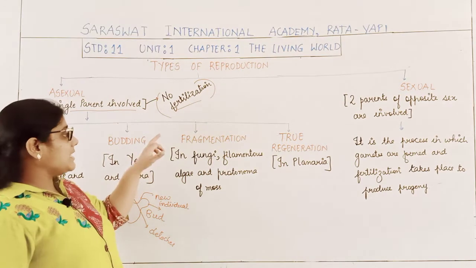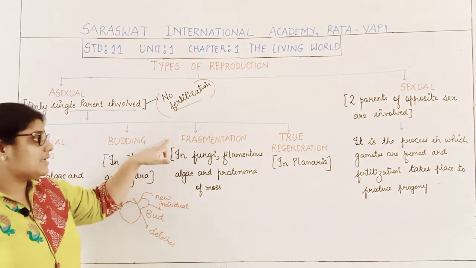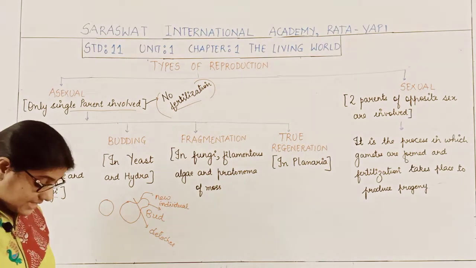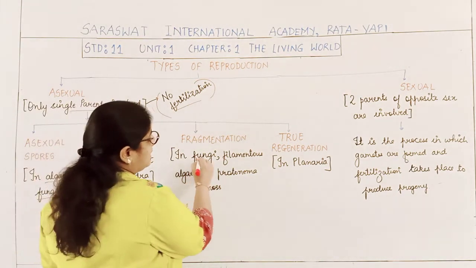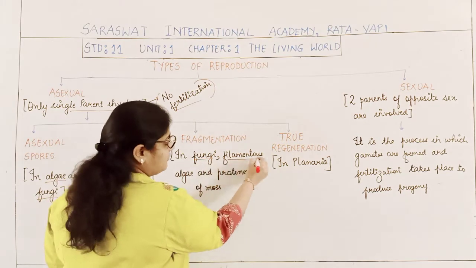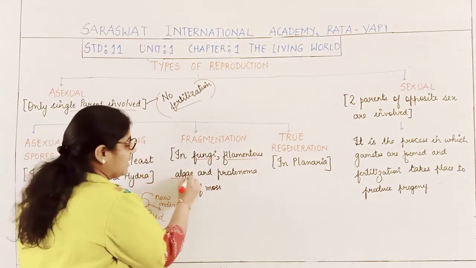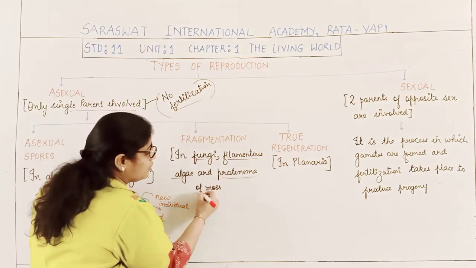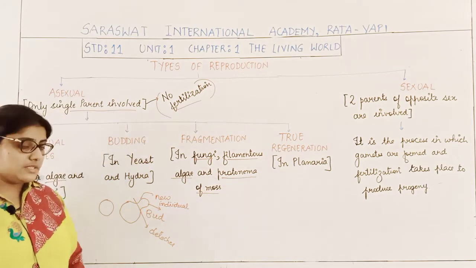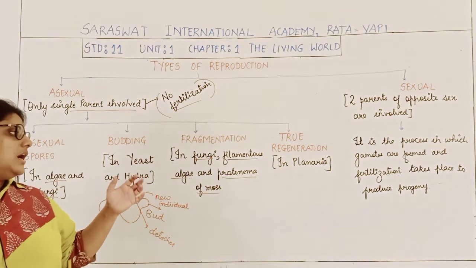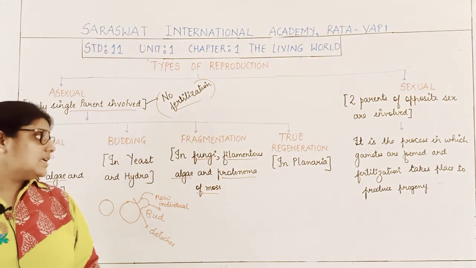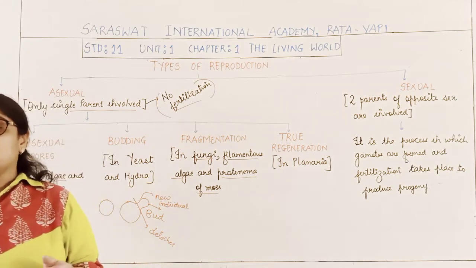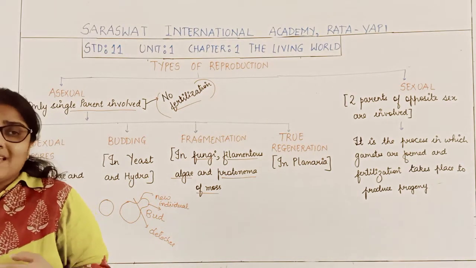Now the next method of asexual reproduction is fragmentation. Where does fragmentation occur? It occurs in some fungi, in filamentous algae, as well as in the protonema of moss. The name itself suggests to get fragmented, to get divided.